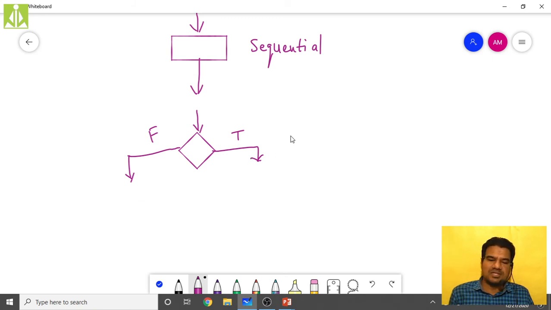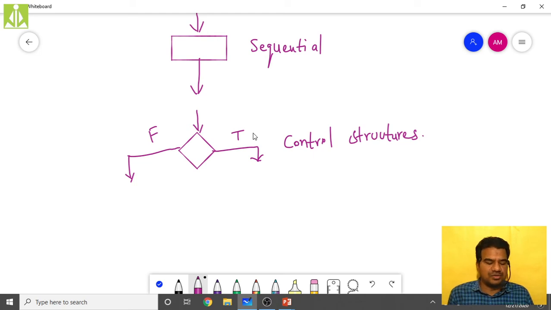This is the control structure. If it is sequential, the flow will go from top to bottom. But if it is a control structure, then the flow will get distributed or deviated.